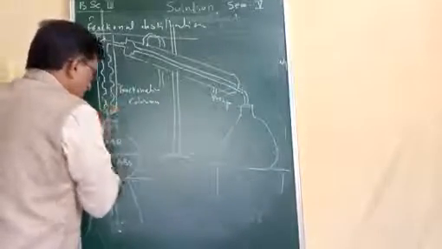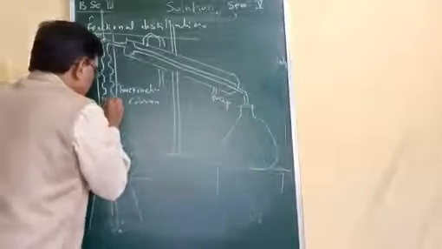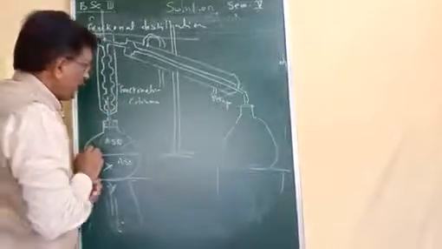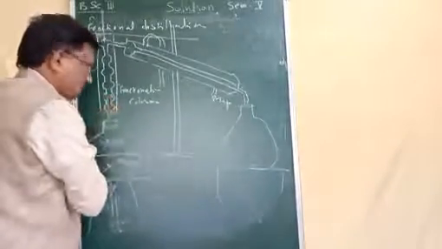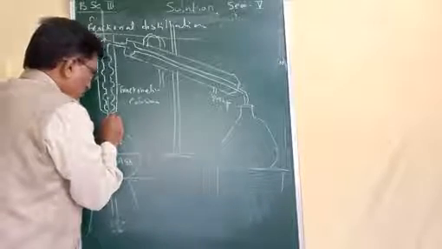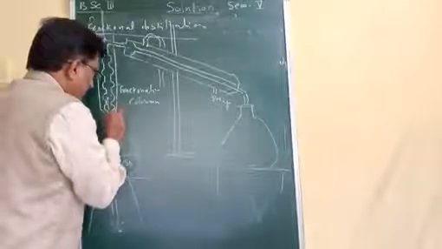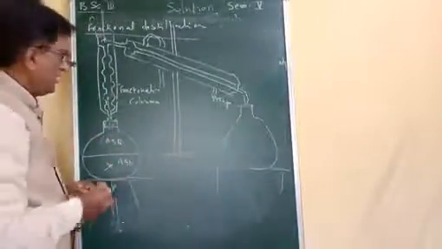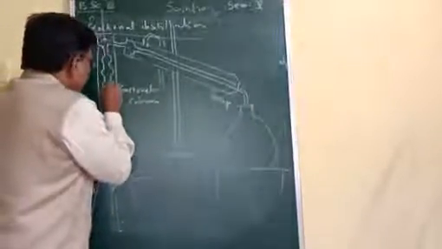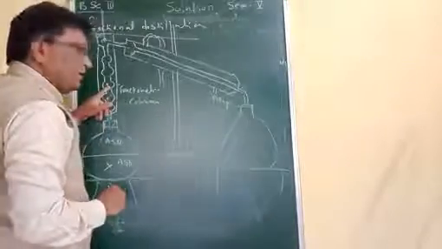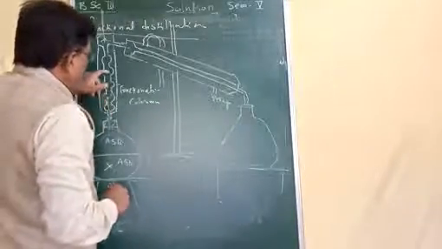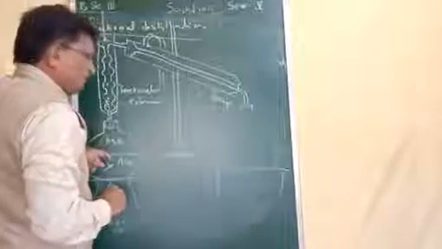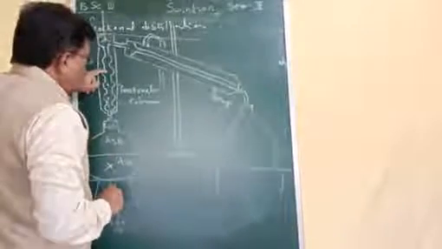The more volatile component escapes into the next pear-shaped glass bulb, and some of the less volatile component condenses and gets dropped into the liquid. The same procedure is followed in the second pear tube. Again the more volatile component escapes, and the less volatile component is again dropped back. Again the same procedure follows here.